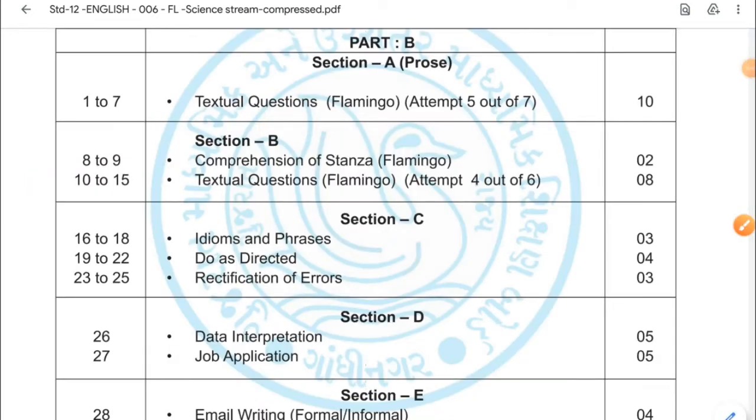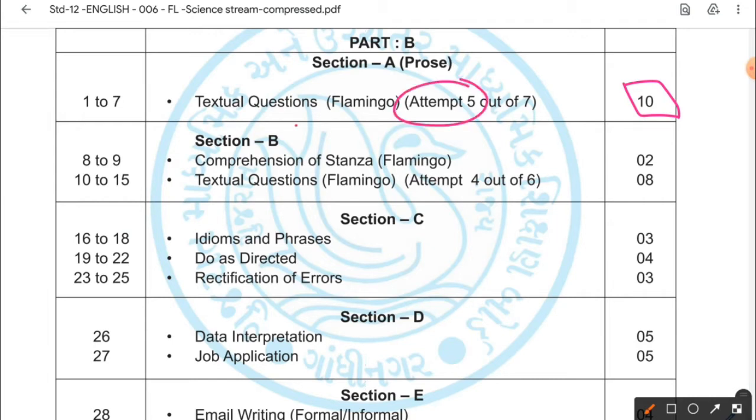Dear students, part B also carries 50 marks and it is divided into 5 sections. So let's see the first section A, which is of prose, where 1 to 7 textual question answers are there from the Flamingo textbook, and you have to attempt any 5 questions out of 7, and the total marks of those 5 questions is 10. So 1 to 7 questions are there and you have to attempt any 5.